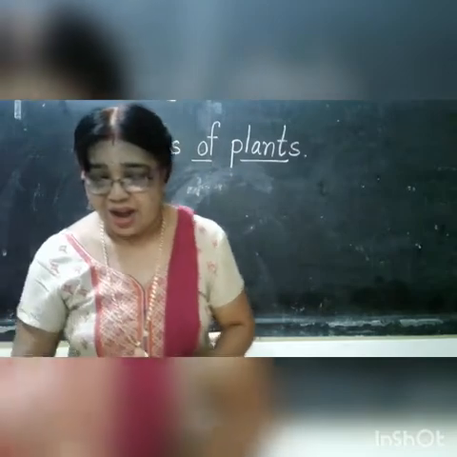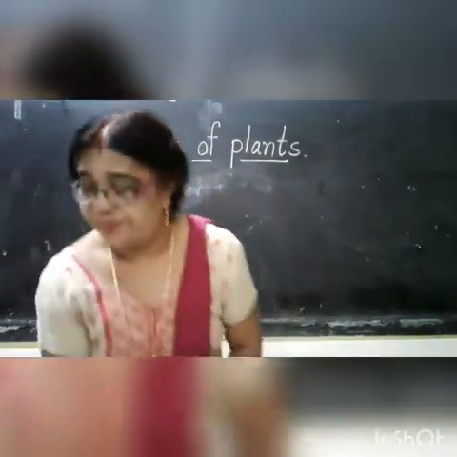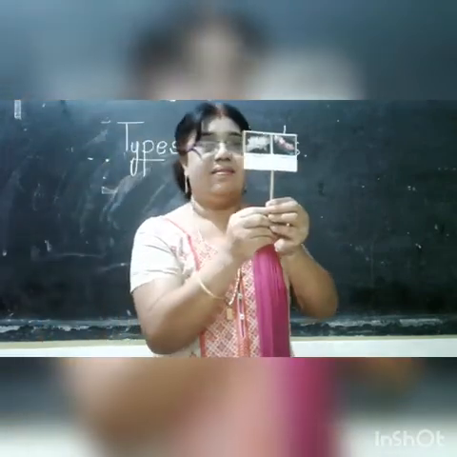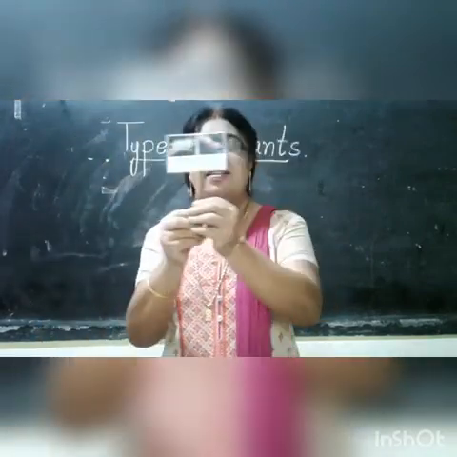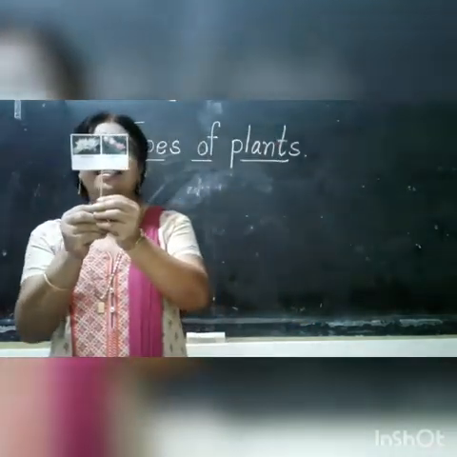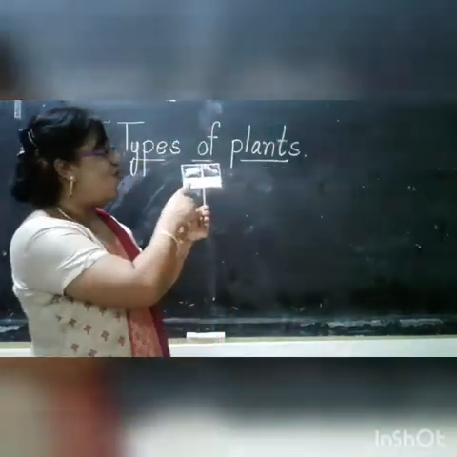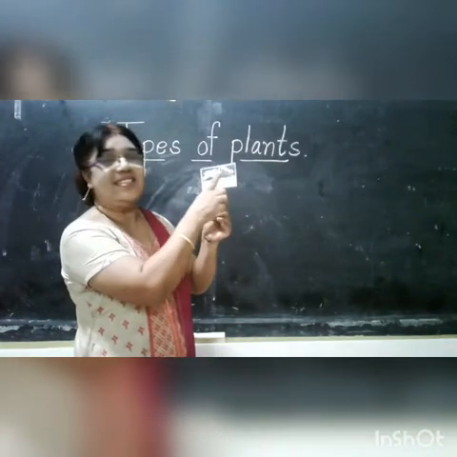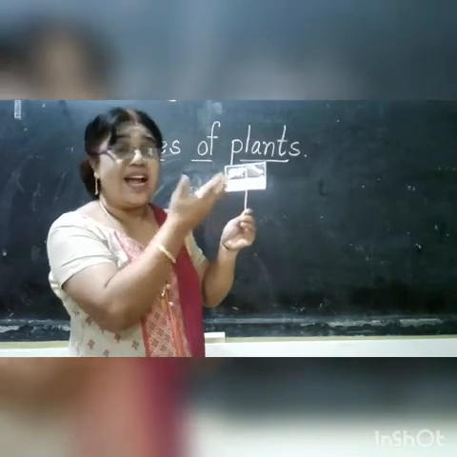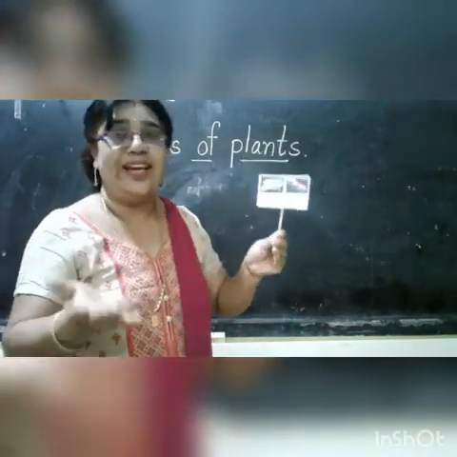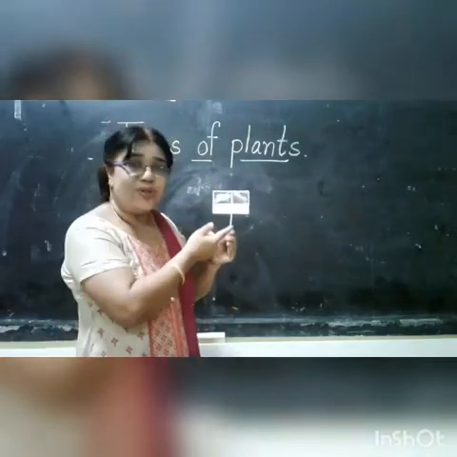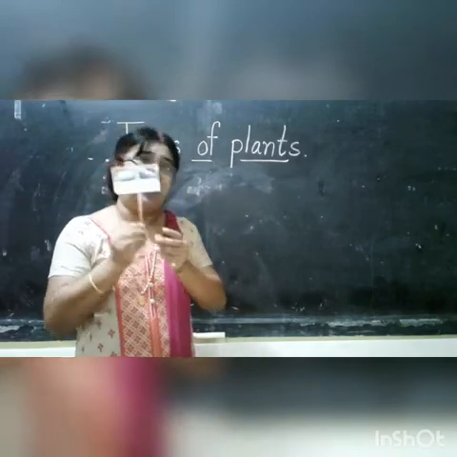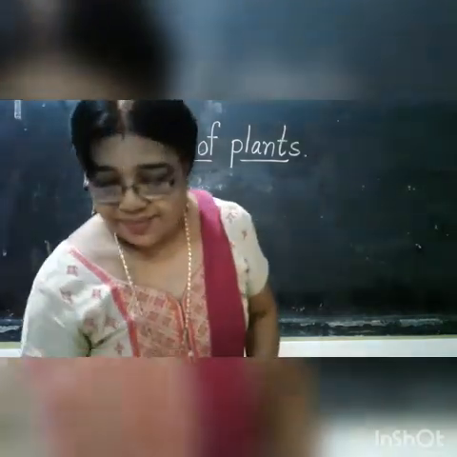Okay, children. Now look here, children. Can you identify this? Which flowers are these? Now look here, children. This is water lily. So water lily. What is this, children? This is lotus. Where will these plants grow? These plants grow in water. Where do these plants grow, children? These plants grow in water. Okay, children, these will grow only in water.